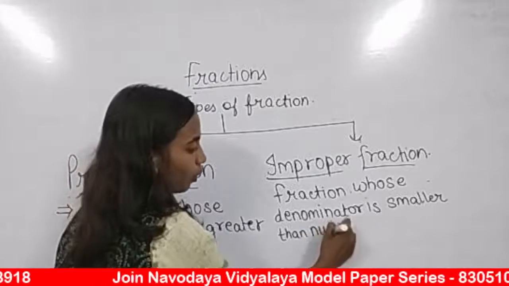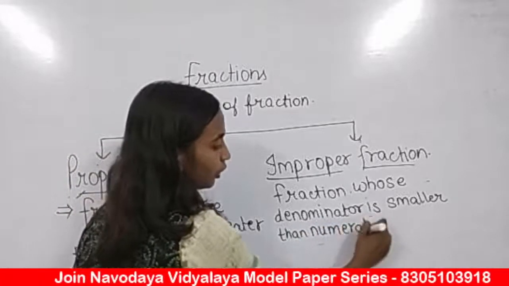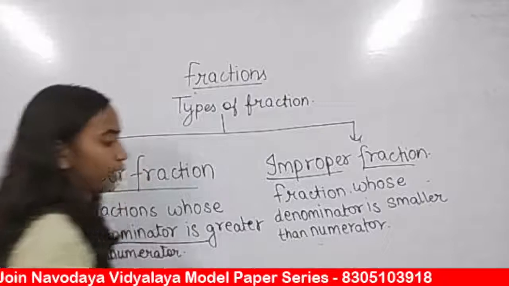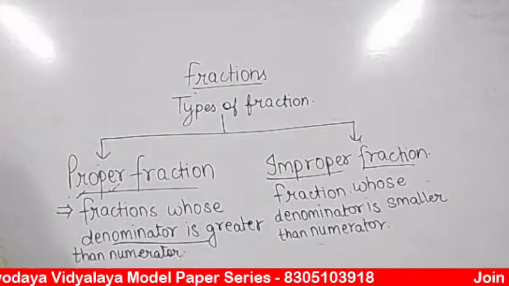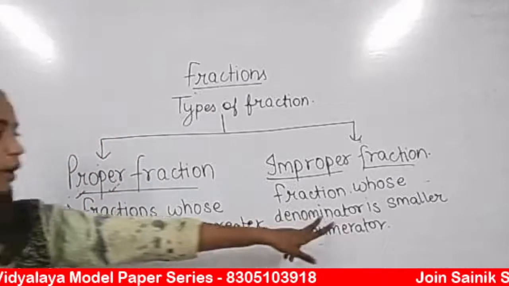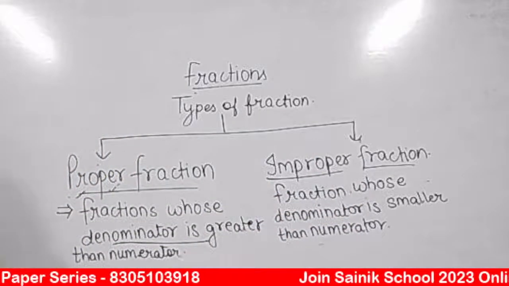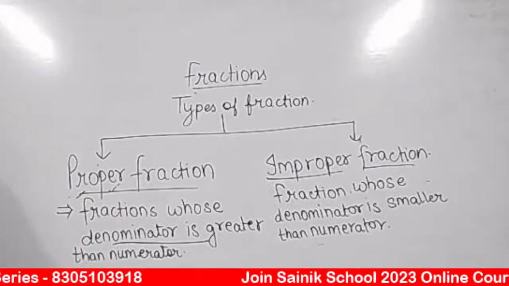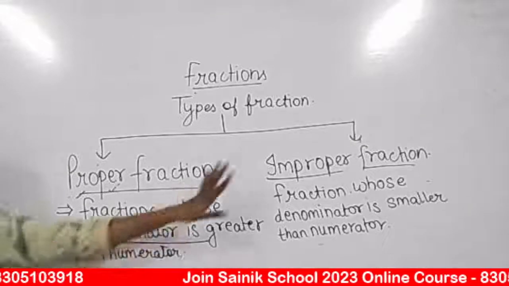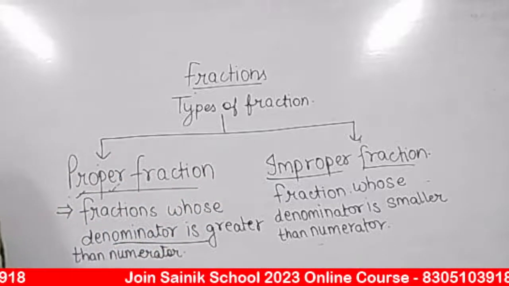We call all such fractions as improper fraction. Yes, so provide the examples from improper fraction now.